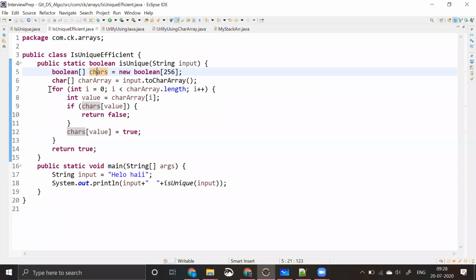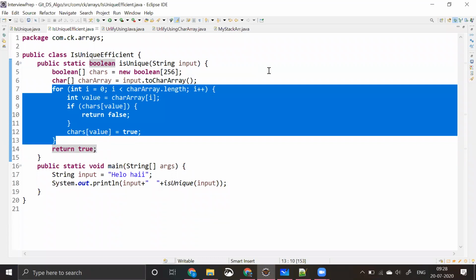So what I try to do is I'm trying to iterate it. I'm trying to get a value out of it, and I'm checking chars value. It is a Boolean array, right? I'm checking the chars of value, which means this particular value, is it already taken to be true? If the P is again coming, then it is true. It is already true, so I will say it's not unique. I will return false from here, or else I'll return true over here. Because of this approach, we are able to formalize our solution only in a single loop.